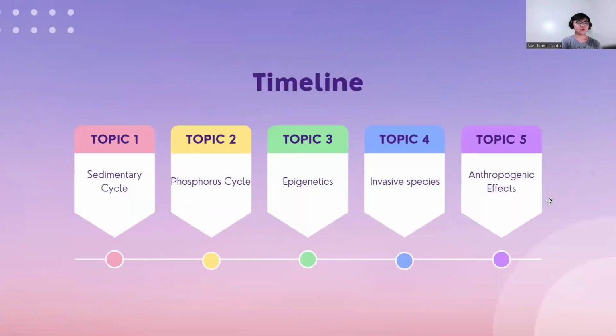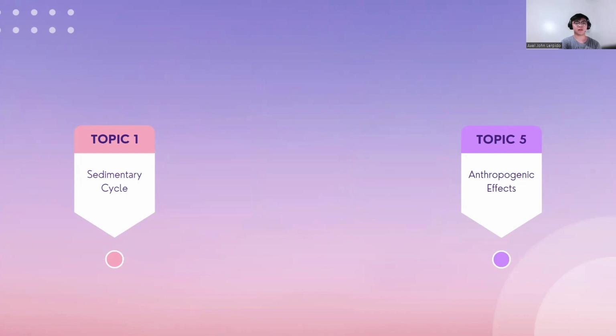For the flow of this topic, these are the 5 topics that we are going to cover. Topic 1 is the sedimentary cycle, Topic 2, phosphorus cycle, Topic 3, epigenetics, Topic 4, invasive species, and lastly, Topic 5, anthropogenic effect. Now then, on to Topic 1, sedimentary cycle.